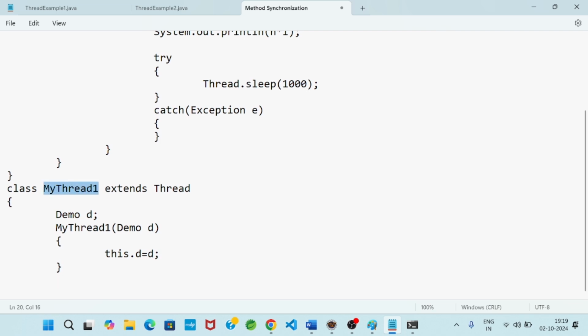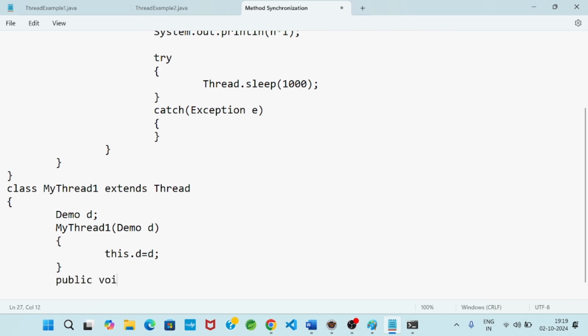Class name extends Thread class. Here a demo class object I took, then a parameterized constructor I defined. I will explain how it will execute. Then, as we studied, without a run method a thread is not fully defined. It is mandatory to define a run method.